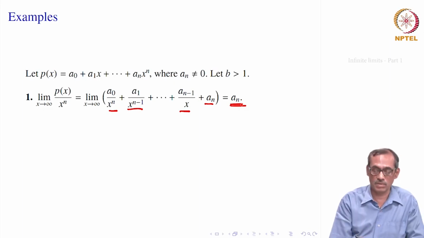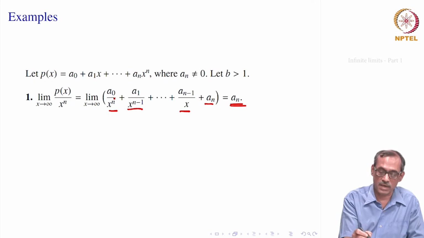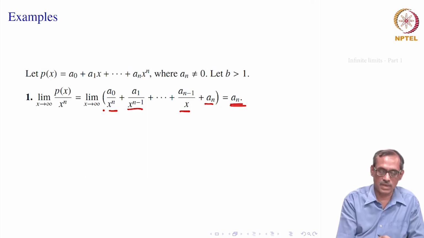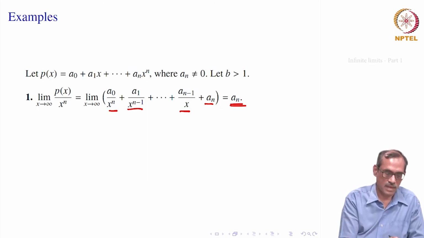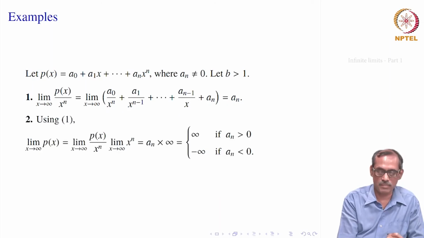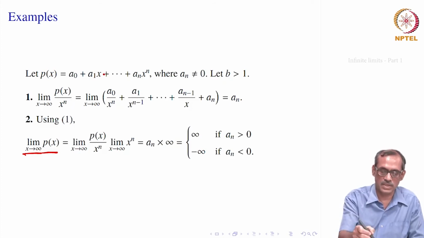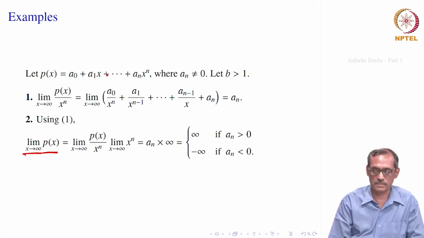A formal justification will be required. That can be done using the fact that when x goes to infinity, 1 by x goes to 0, which we have seen already, limit at infinity. So, this is how it will proceed. As x goes to infinity, p x by x to the power n will be a n. We will go to the next problem. It asks about finding the limit of p x as x goes to infinity, p x itself, not p x by x to the power n.